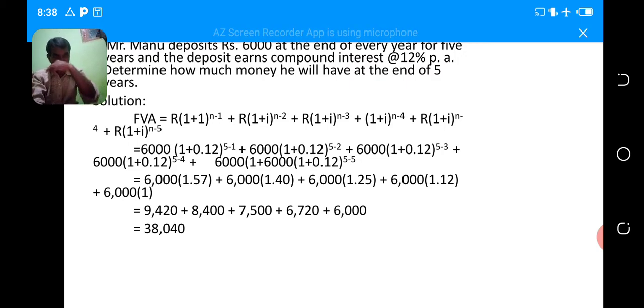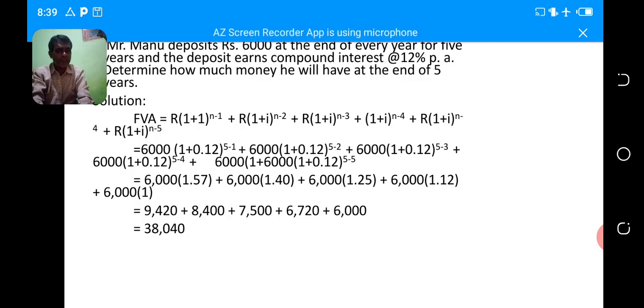We are going to simplify. R will be uniform, nothing but the same value. First year same value, second year same value, third year same value, fourth year, fifth year 6,000 deposited at the end of the year. Here R indicates the even cash flow.